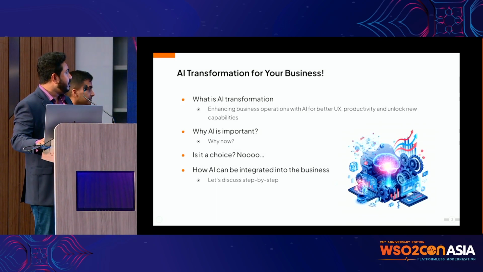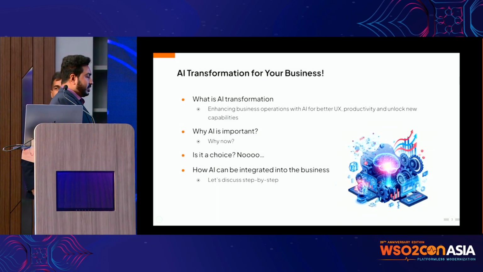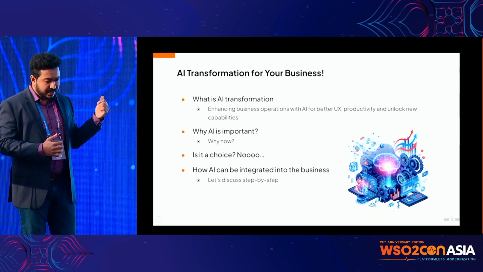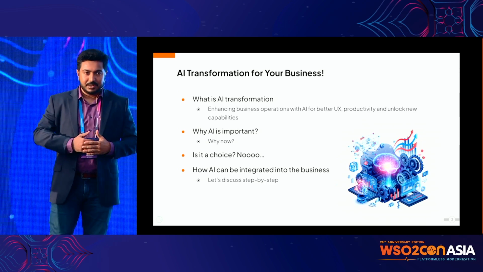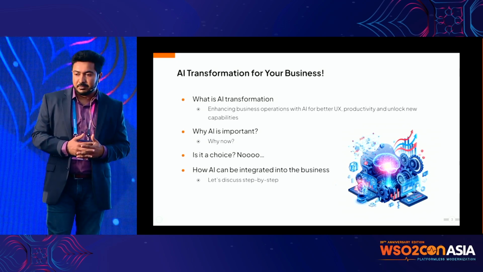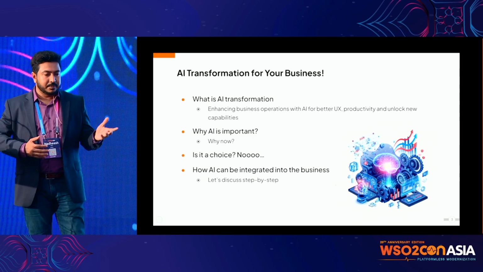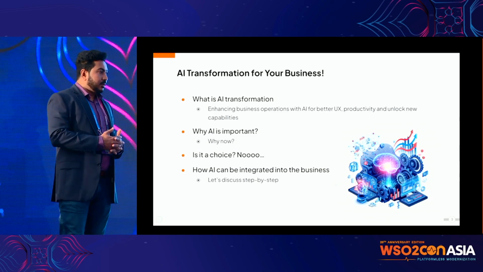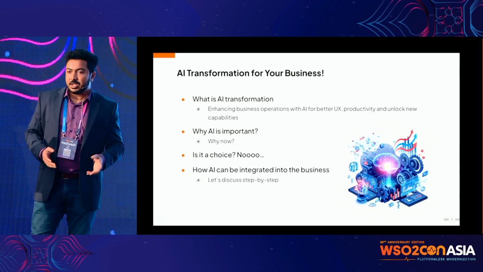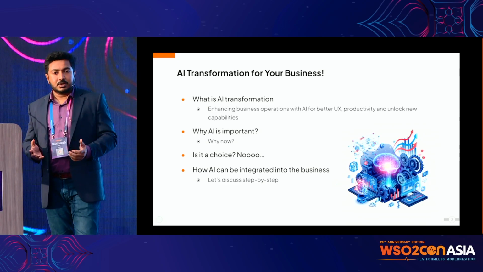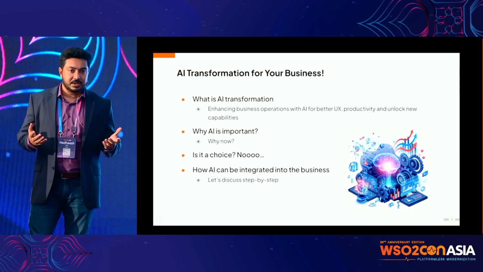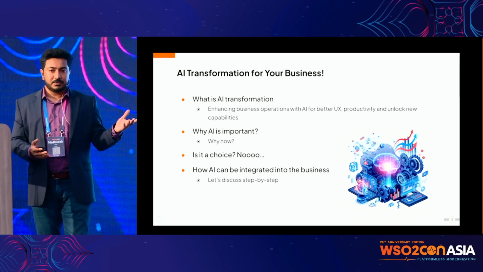But now let's try to understand what AI transformation is. It's not a well adapted term, but it's there already, and people are discussing it. The basic idea is that you have a lot of business operations and a lot of things happening in your organization. Can you use AI to enhance those operations so you will have more productivity, more efficiency, or a better user experience? It can also be unlocking new capabilities that weren't possible before.